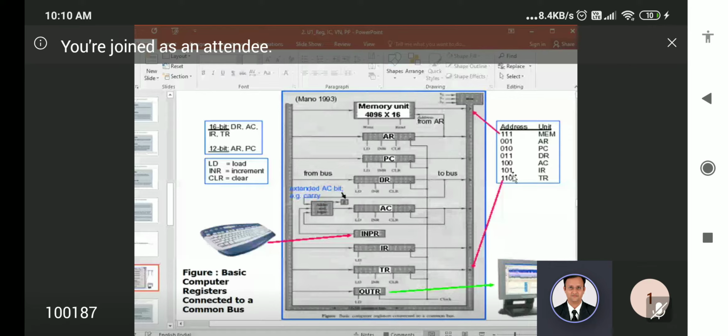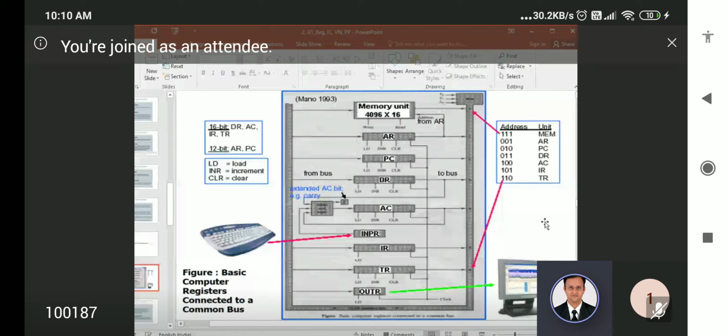Only 7, right? 7 or 8? Except 000, so it is 7. So 1, 2, 3, 4, 5, 6, 7, right? So these things you have to remember. Yes, of course. Okay, sir.